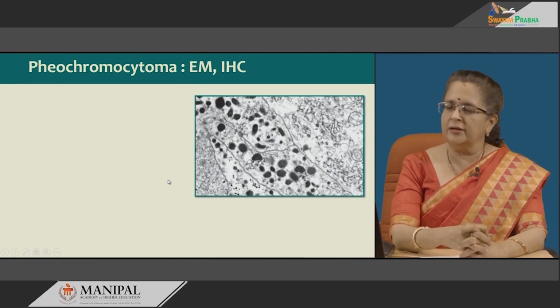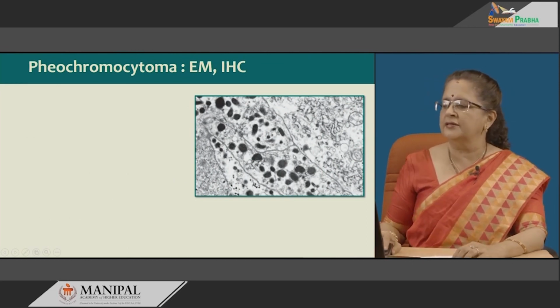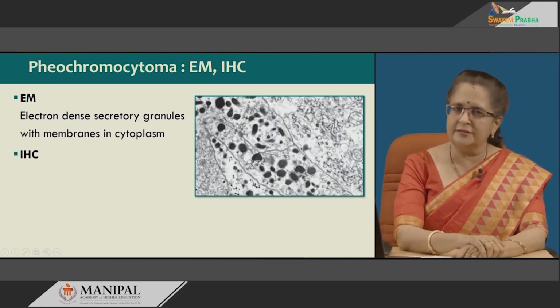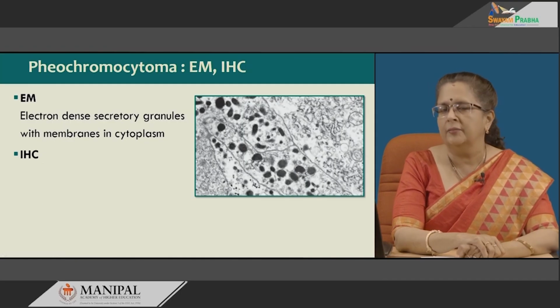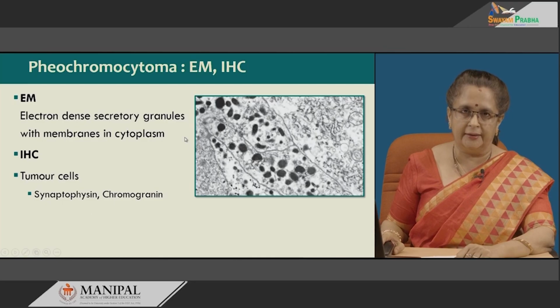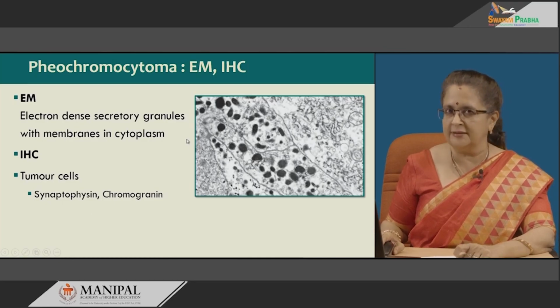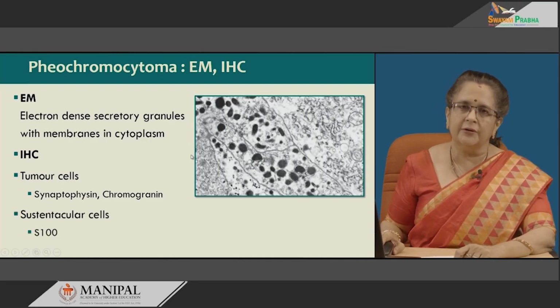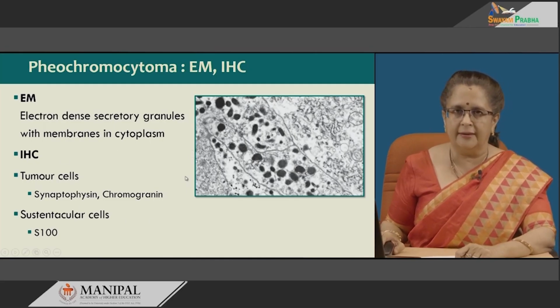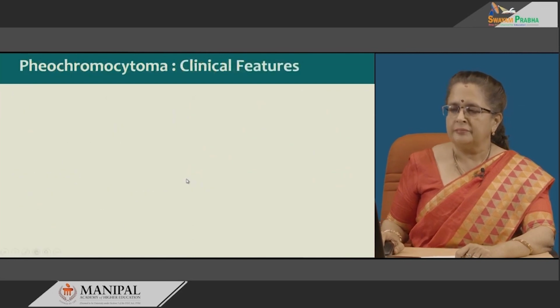When you do the electron microscopy, characteristic neurosecretory granules are seen in the cytoplasm. These are electron dense, that is why we are able to see black structures here, and they are membrane bound. Immunohistochemistry is very typical, as you know, it is a neuroendocrine neoplasm. So, they are positive for neuroendocrine markers, that is synaptophysin and chromogranin, whereas the supporting cells, that is the sustentacular cells, are positive for S100. This is a typical feature of both paraganglioma as well as pheochromocytoma.